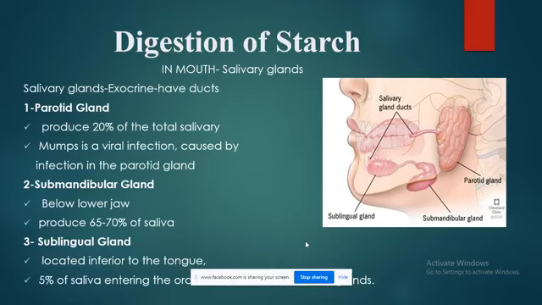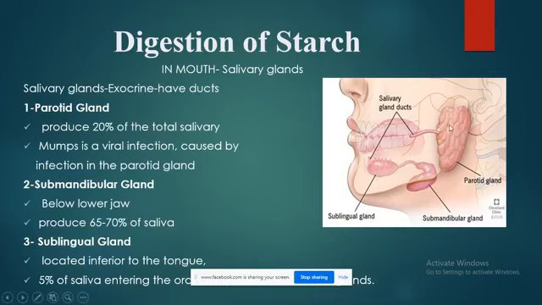Now, always remember that the digestion of starch starts in the mouth. It can be a one mark question: where does the digestion of starch start? So it is the mouth, or you can say the oral cavity. If you remember, in the starting I showed you a video where the mastication of the food was taking place with the help of the teeth, and the saliva was poured into the buccal cavity or oral cavity through some specialized glands known as salivary glands. I will discuss those glands here.